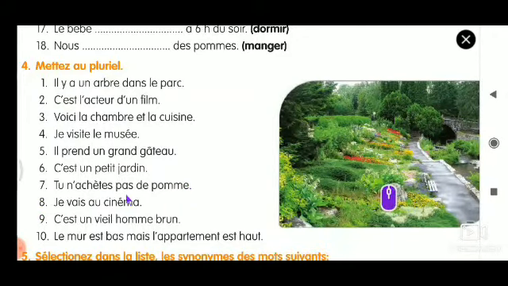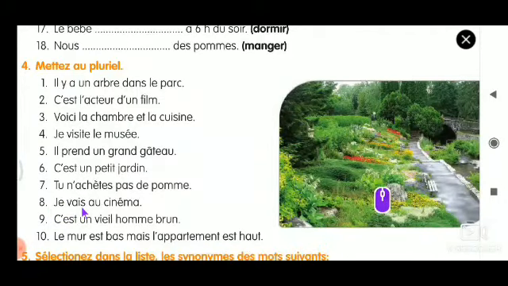I'll show you the solutions so that you will have a clear idea, and I will read it out for you once. So we'll go for the 8th one. Just listen. Okay. 8th one. Je vais au cinéma. So as we did in 4th one, what is for singular je, what we wrote in plural? Nous. Je becomes nous.